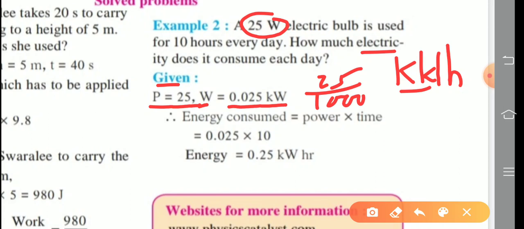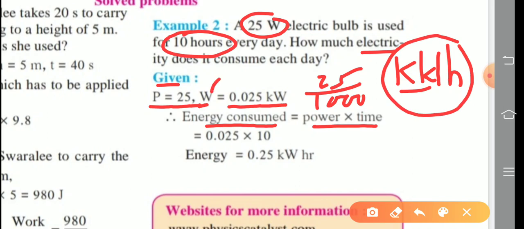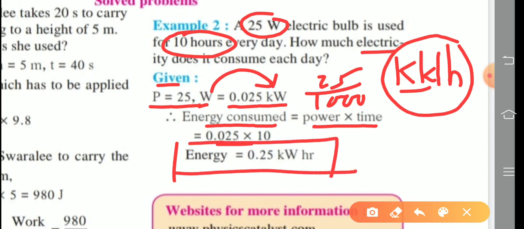What do we find out? Electricity consumed. So electricity consumed means nothing but power multiplied by time. That power is used for how much time? So power we calculated here 0.025 kilowatt multiplied by time, which is given in hours. This time does not need to be converted into seconds because electricity is measured in kilowatt hour. That's why watt is converted into kilowatt. Therefore, after multiplication, we are getting the answer. Therefore, energy consumed is 0.25 kilowatt hour.